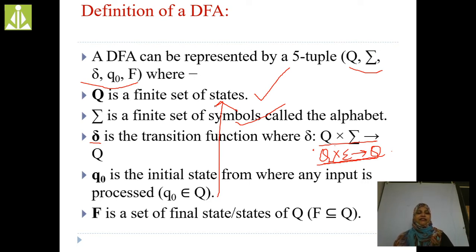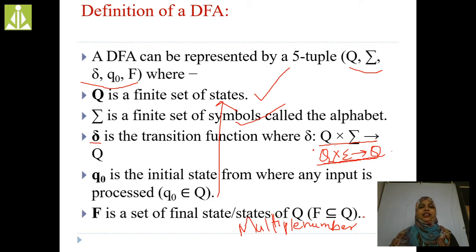Next is F. F is the set of final states. Here in DFA we can have multiple final states. Multiple final states are present in DFA, right?